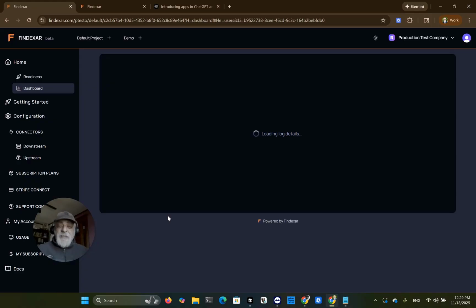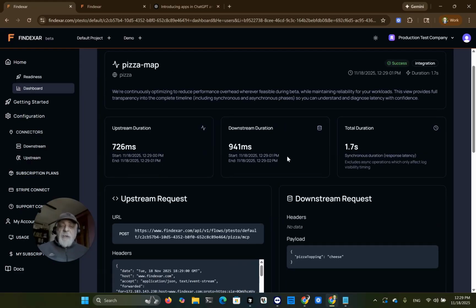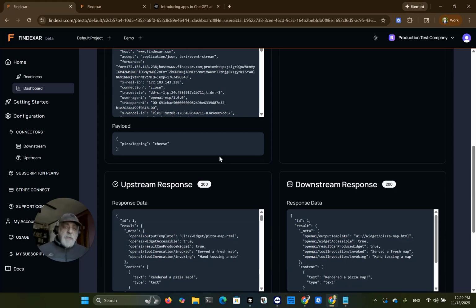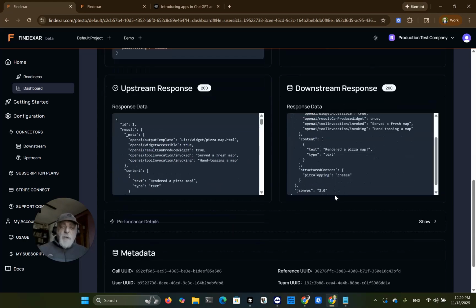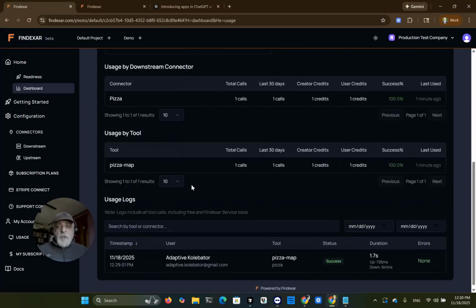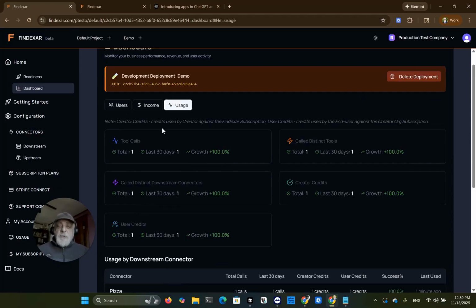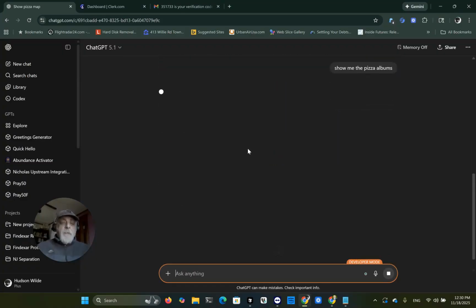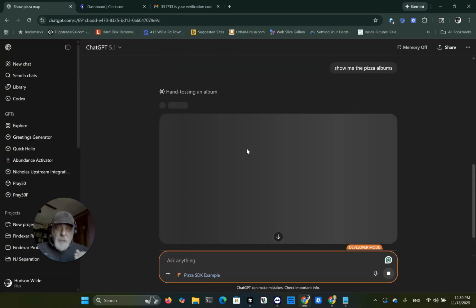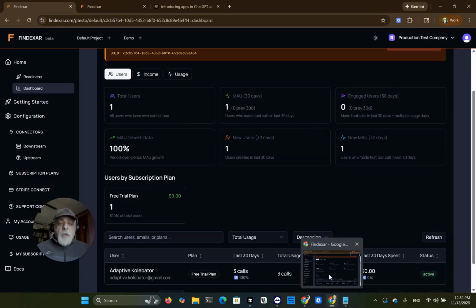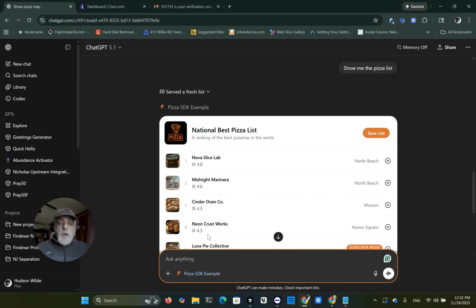We can even see the details of that call. We can see the timing, broadly speaking, where the time was spent. We can see the upstream request and response and downstream request and response. We have the usage dashboard also that shows, we can group it by tool, by connector, the same usage logs, and we have the income, the business numbers. We're going to hit the limit for the user credits. We created the free plan with only two. It will happen when we do call number 4.